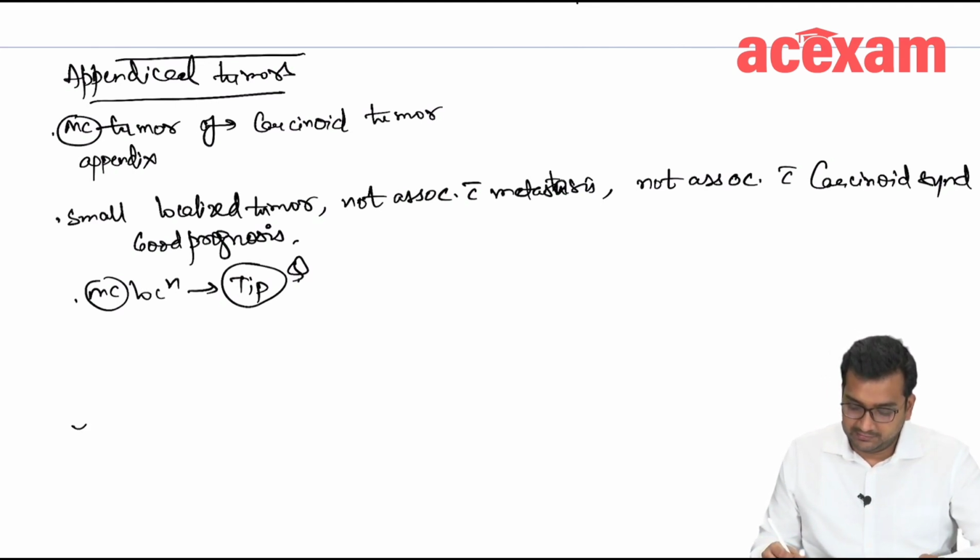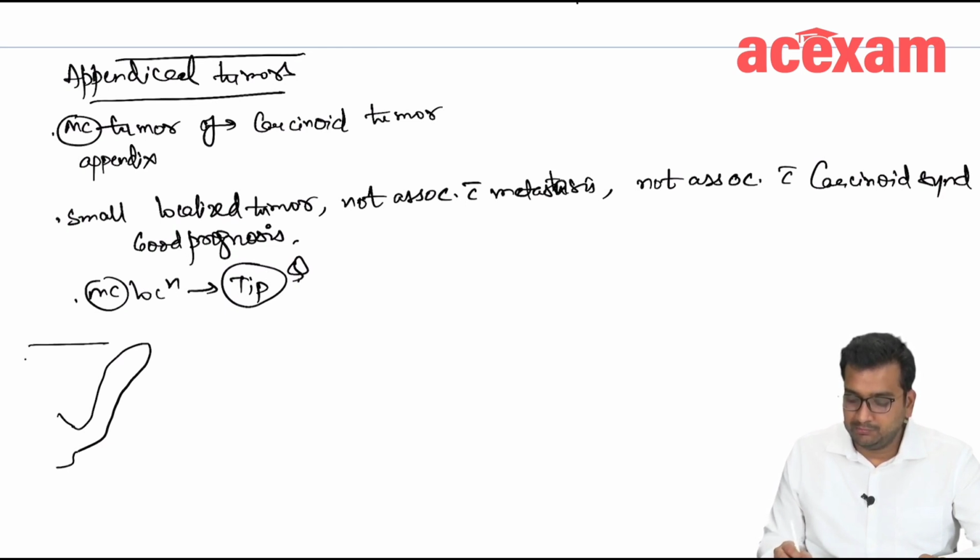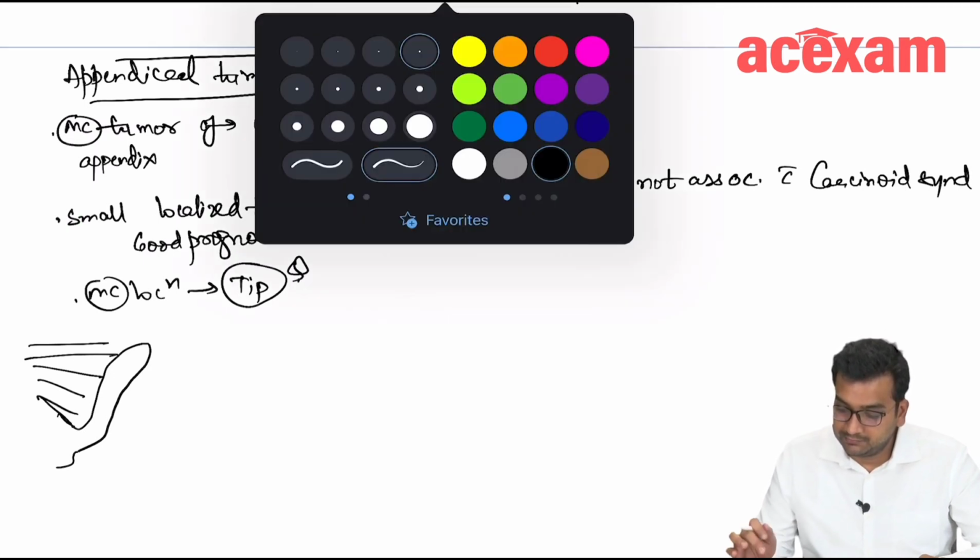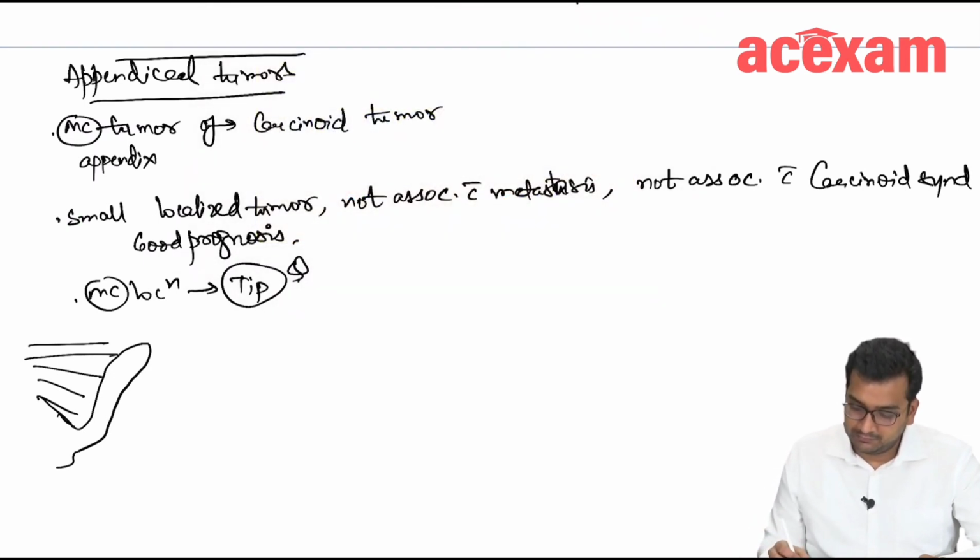This is the appendix. If there is a tumor, this is the base of appendix. This is the mesoappendix. If there is a tumor here, or if there is a tumor here, what will be the treatment?